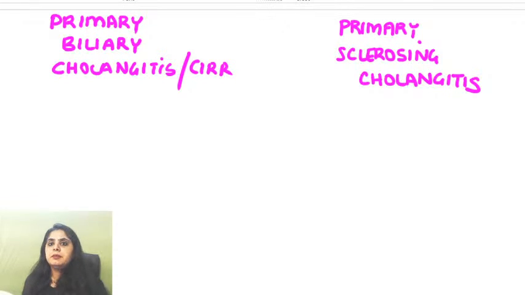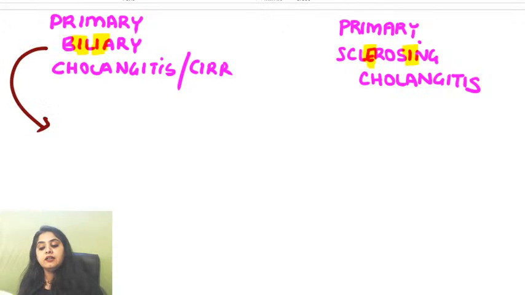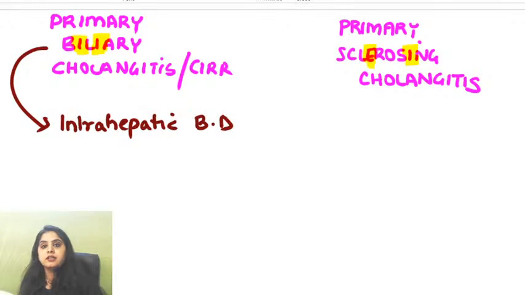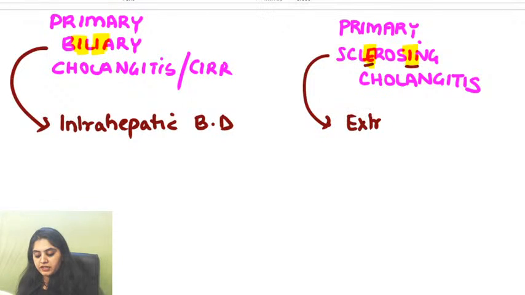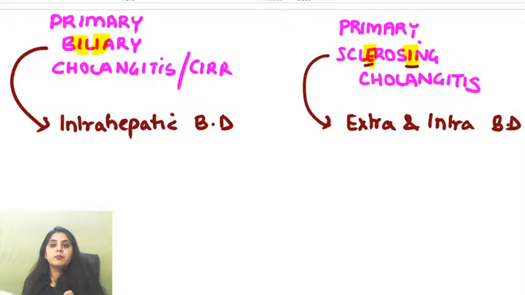See, they are biliary diseases, which means they involve the bile duct. Intrahepatic bile duct or extrahepatic bile duct? Very simple. Biliary has I and I. Sclerosing has both E and I. So can I say biliary will involve the intrahepatic bile duct, because it has only I's? And sclerosing has both E and I, so this will involve extra and intrahepatic bile ducts. Do you all agree with me on point number 1?